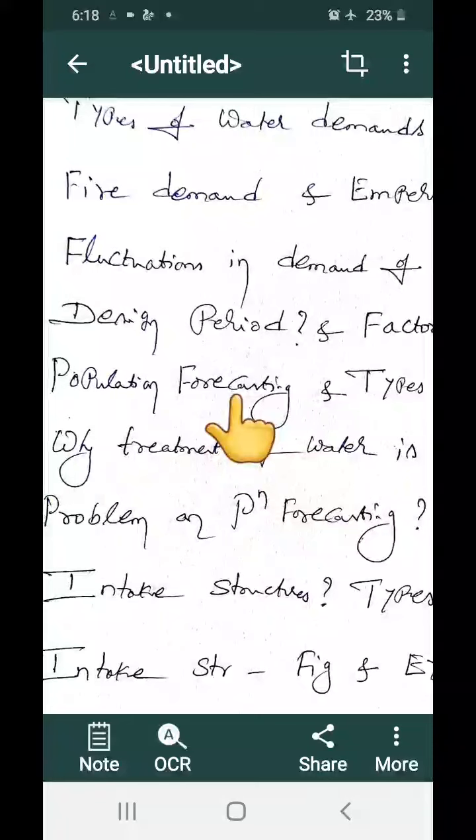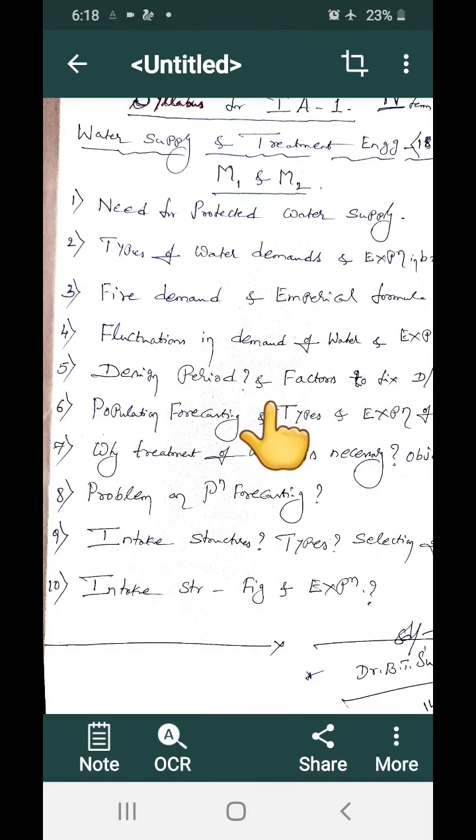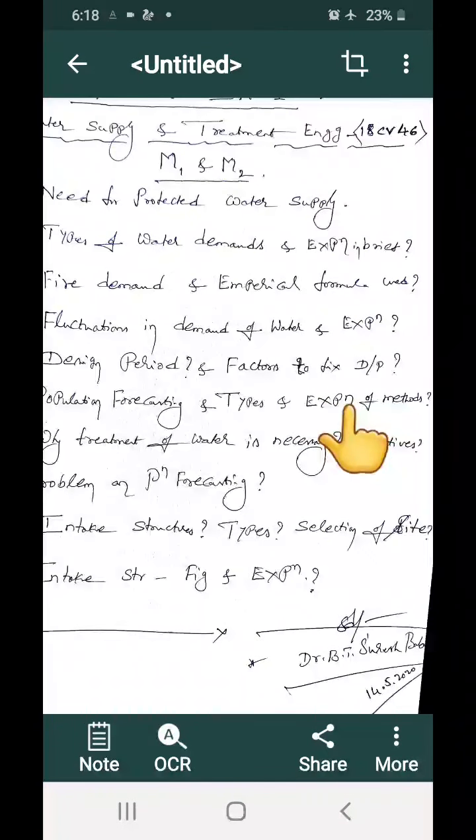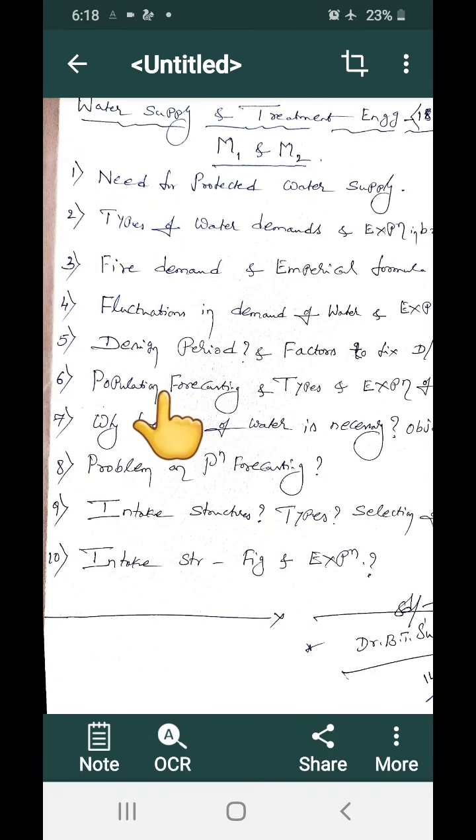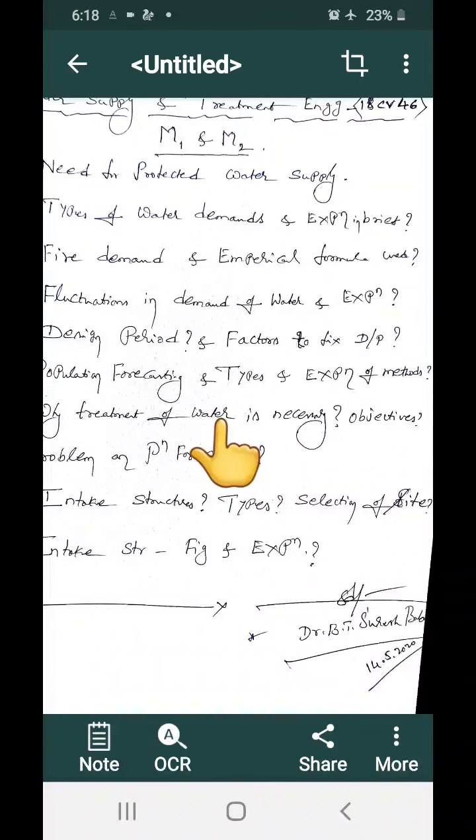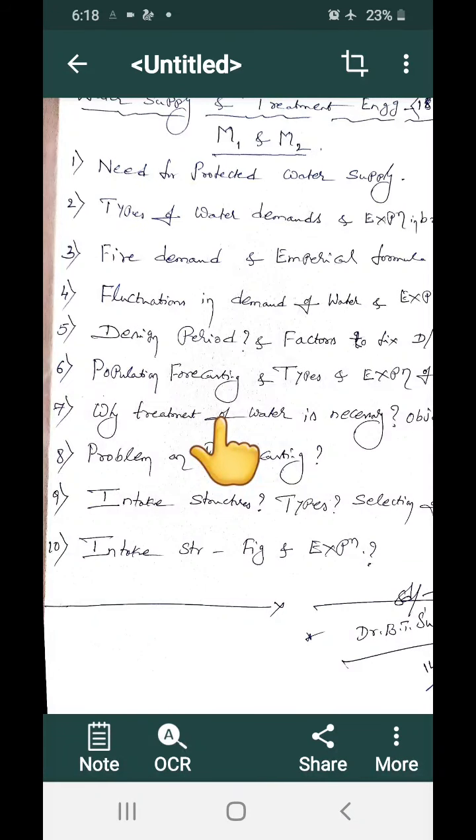Okay, that is to establish a project. This is called a design period, and the factors to be considered to fix the design period. Next, population forecasting. Population forecasting means the future population can be estimated through some standard methods.